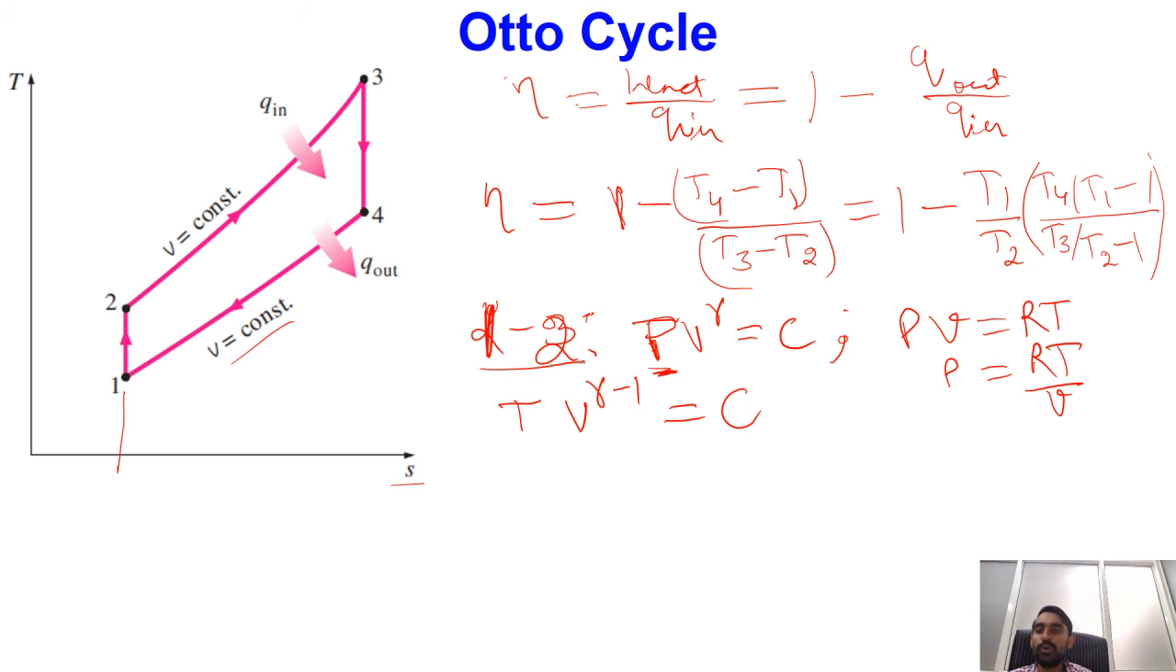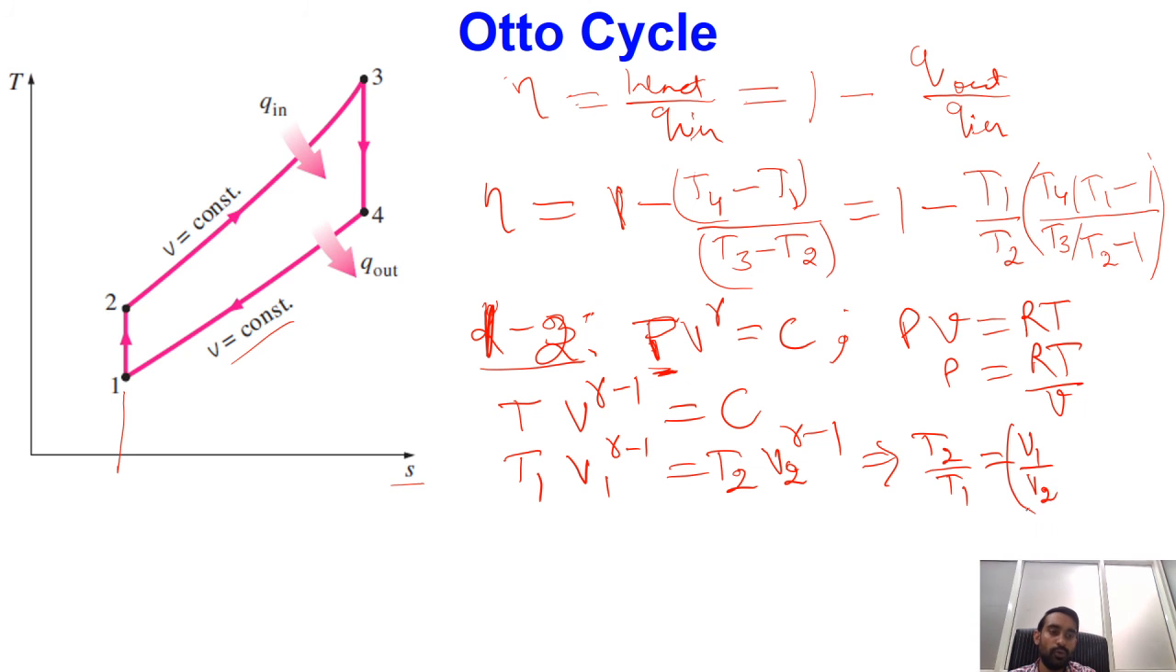As process 1 to 2 is a reversible adiabatic process, I can write T1 V1^(gamma minus 1) equal to T2 V2^(gamma minus 1). From here I can write the ratio of T2 by T1 as nothing but equal to (V1 by V2) to the power gamma minus 1.